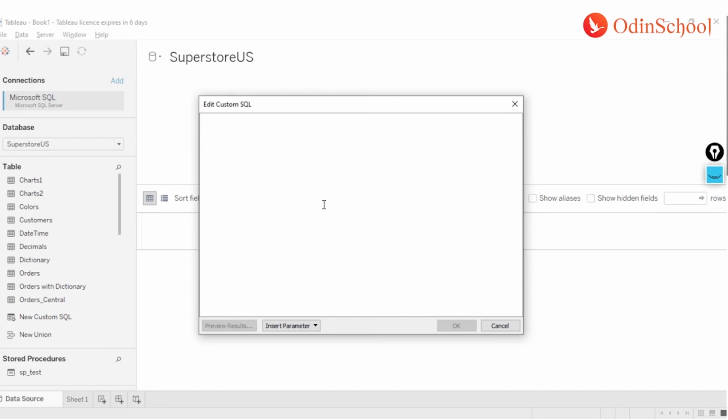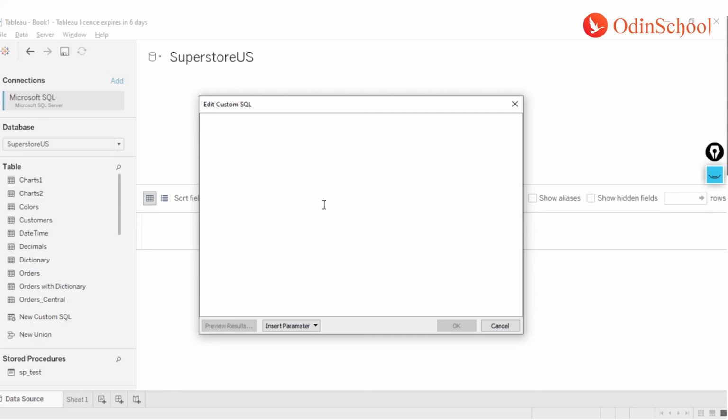The beauty of custom SQL is that it works with all databases. If you are working on a SQL database, it will follow the syntax and semantics of that database; if you are connected to an Oracle database, it will follow the semantics of Oracle, and so on. As I'm connected to a Microsoft SQL Server, I'm going to use the SQL Server principles adhering to Microsoft.